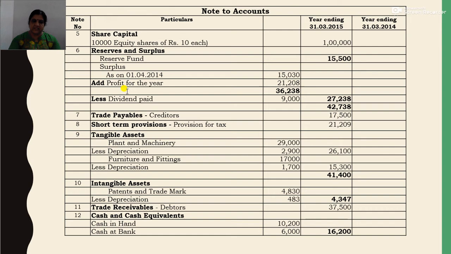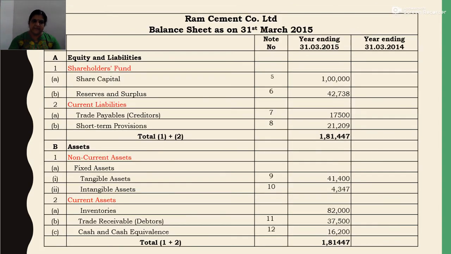So this is the surplus or deficit under statement of profit and loss as per the note to accounts. Reserve fund, then surplus, then opening balance, add net profit, then less dividend paid. Okay, so the total is 42,738.